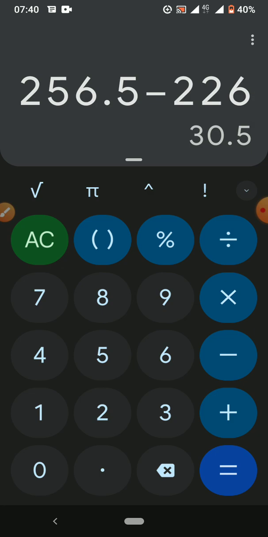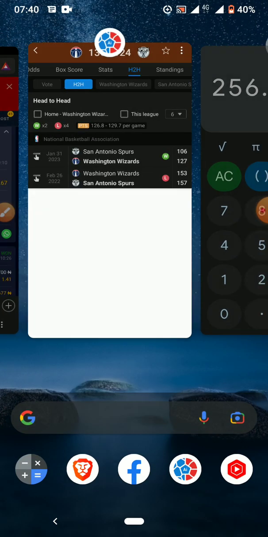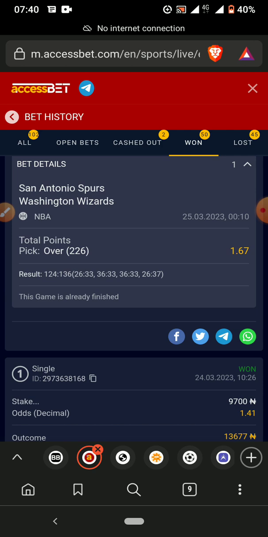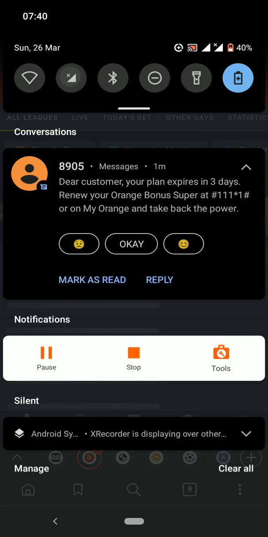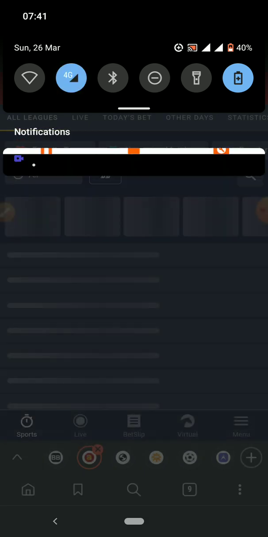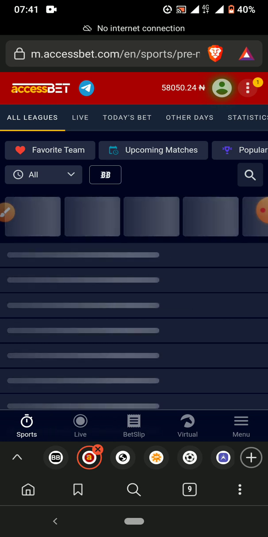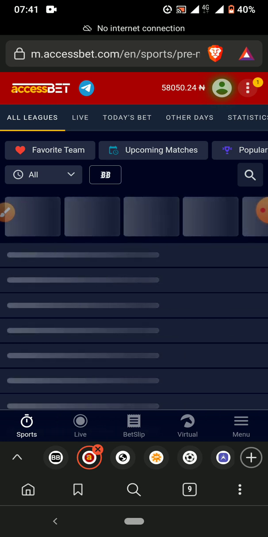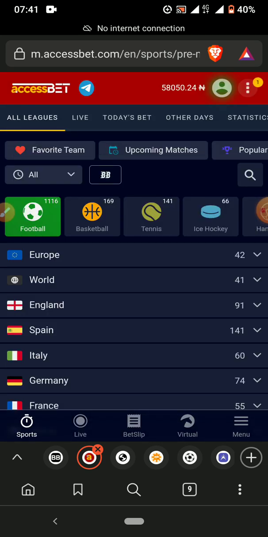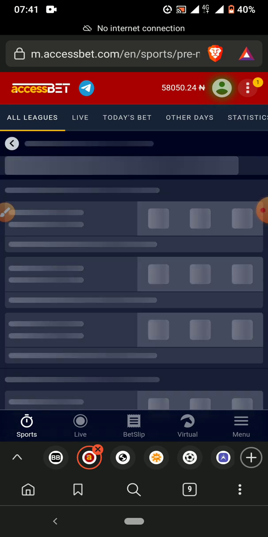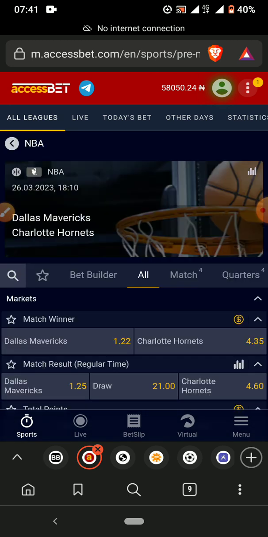Let me show you guys what I'm saying. I know some of you will be confused. Let me show you on an actual basketball game, so that you will not be confused. I know when I explain like this, some of you might be lost. So let me just do it. I'll just use the 256 average as an example. Basketball, NBA. This is not a game, but I'm just showing you.